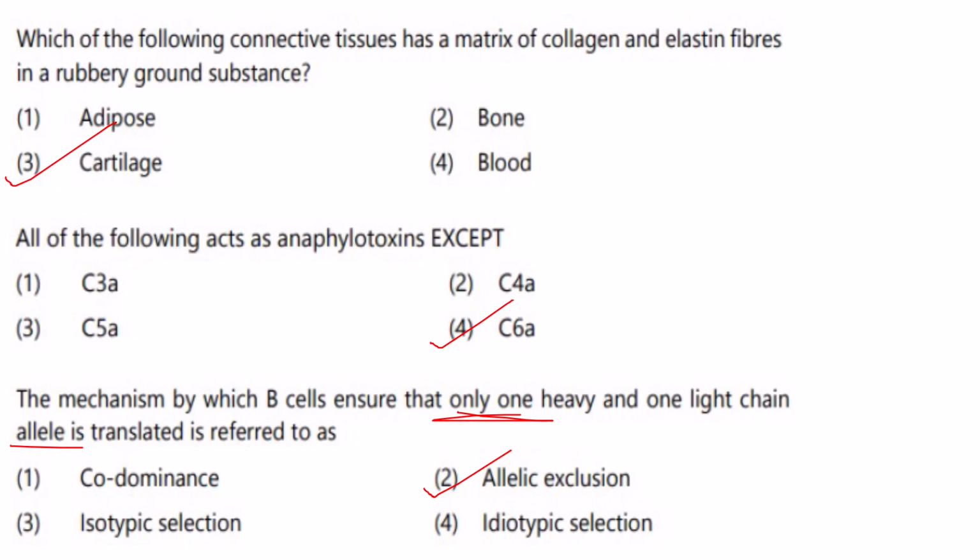It is the unique determinants on an antibody's antigen binding site. So the antibody has an antigen binding site and this antigen binding site has unique determinants, that is called idiotype. And idiotypic selection means the immune system will select particular specific antibody idiotypes. Okay, that is called idiotypic selection.